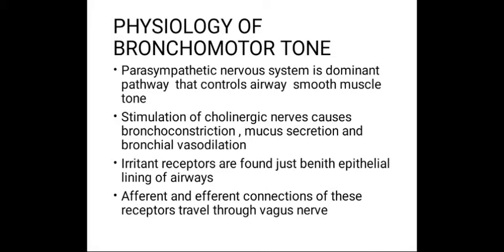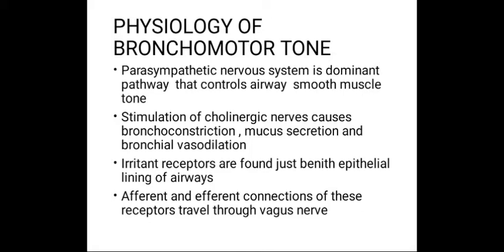Postganglionic parasympathetic fibers innervate the airway smooth muscle down to the level of terminal bronchioles. Stimulation of the cholinergic nerves causes bronchoconstriction, mucus secretion, and bronchial vasodilatation.